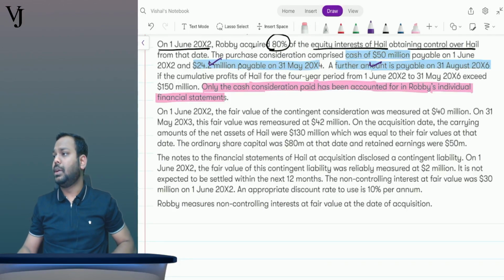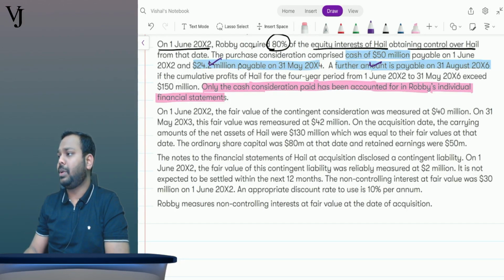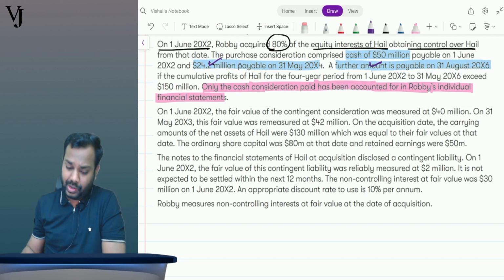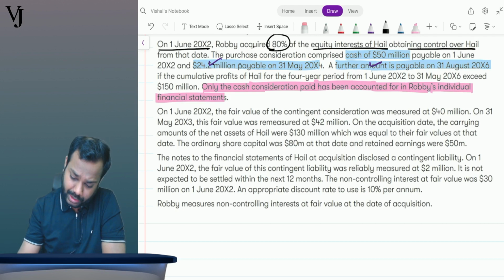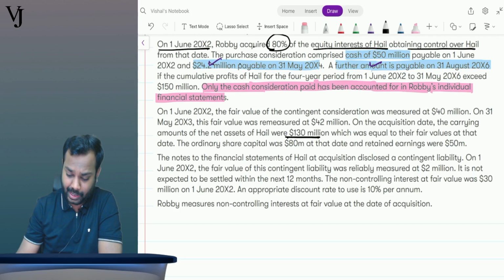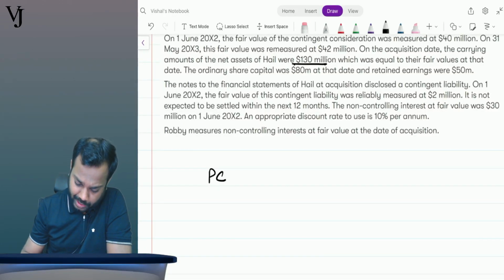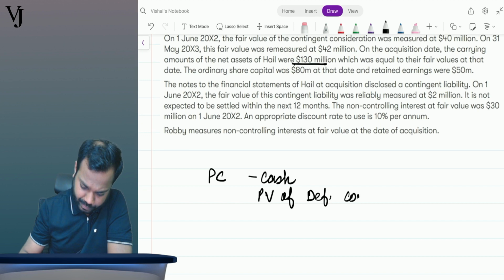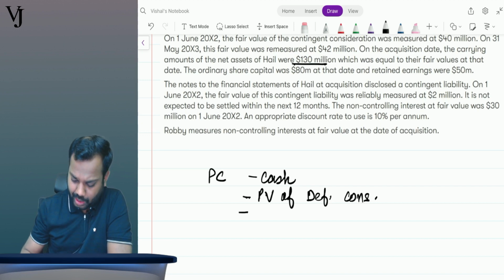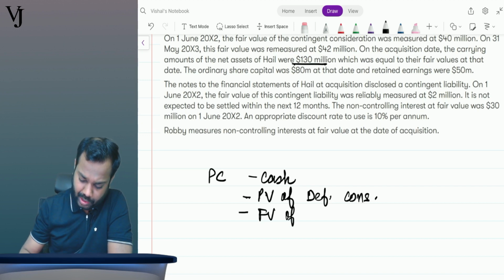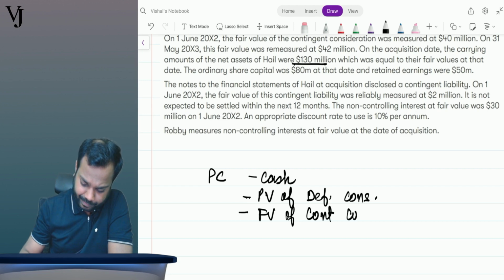See here, the fair value I have taken from here, 42 million and 40 million. Now the question says that on the acquisition date, the carrying amount of the net assets was 130 million. Now total purchase consideration, how much? Tell me. Purchase consideration was how much? Cash, present value of deferred consideration, and fair value of contingent consideration.